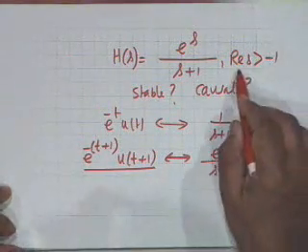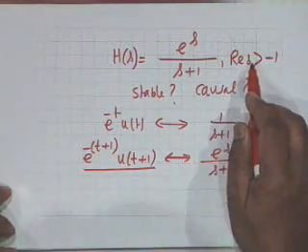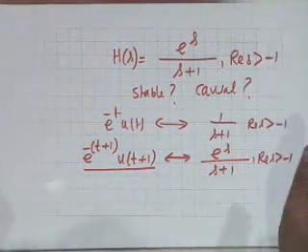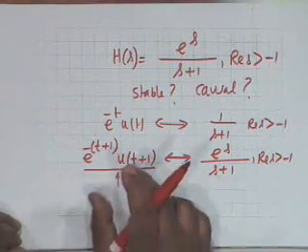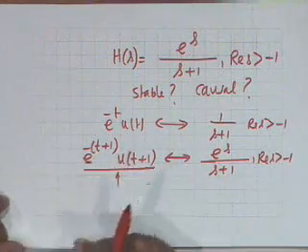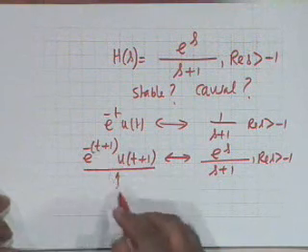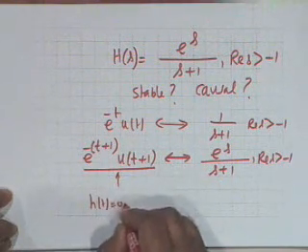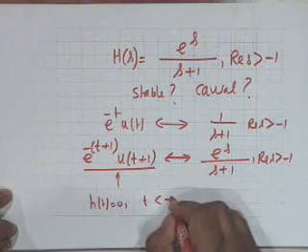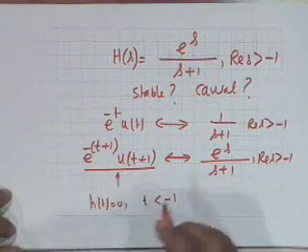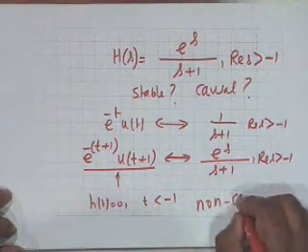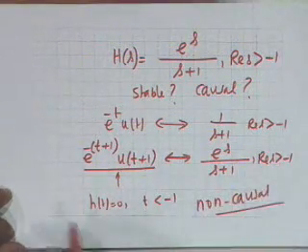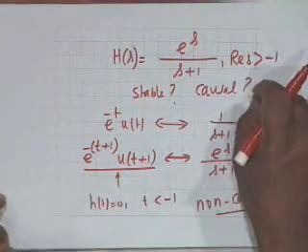Obviously, it is stable because the ROC includes the j omega axis. But by looking at this function, you see h(t) is not 0 for all t less than 0. Here h(t) is 0 for t less than minus 1, not for t less than 0, and therefore the system is non-causal. It is non-causal but stable.